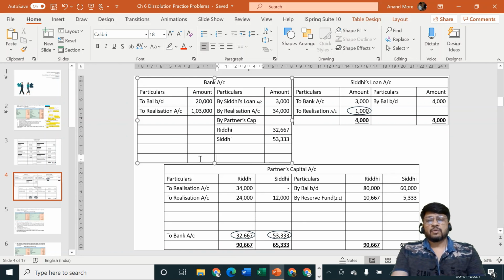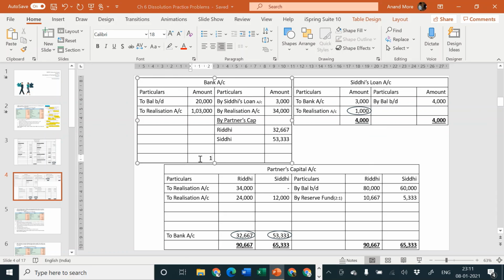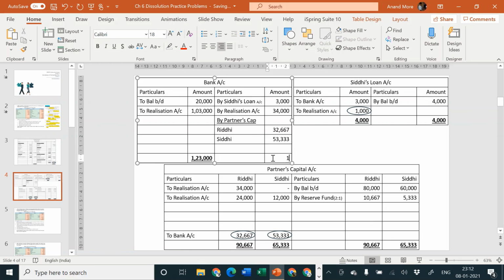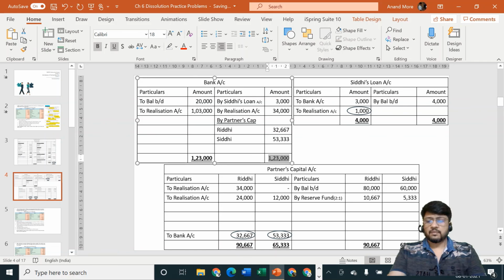So let us check now. Total I think here is 1,23,000, because 20 plus 1,03, 1,23,000. Take God's name and check that the bank account tallies. 3,000 plus 34 means 37,000, plus 32,667 and plus 53,333. That comes to 1,23,000. So we are correct in this particular figure. So first problem of dissolution tallied.